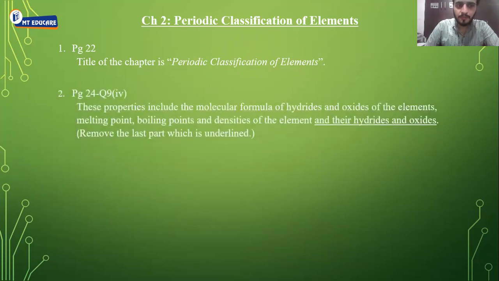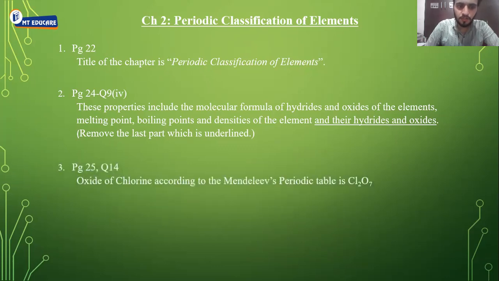Second correction on page number 24, question number 9, fourth point. In this fourth point, the properties include molecular formula of hydrides and oxides of the elements, melting point, boiling point, and densities of the element and their hydrides and oxides. So, "and their hydrides and oxides" is coming twice. So the last underlined part you have to remove.